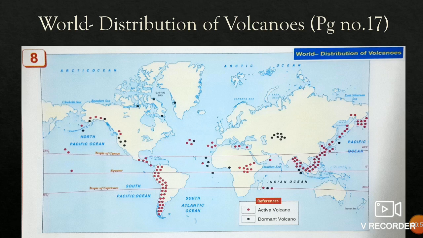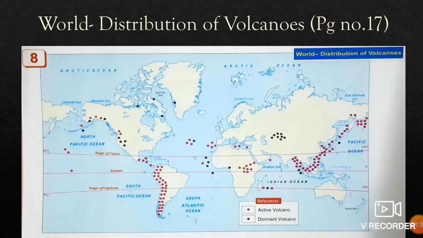Do you know what are active volcanoes? Active volcanoes are those volcanoes which have been erupted in the recent past. And dormant volcanoes are those volcanoes which have erupted in the historical period, but right now they are inactive. Okay, right now they have not been erupted, they are inactive for a very long period of time. That is your dormant volcano. So red dot is showing your active volcano, black dot is showing your dormant volcano. Red active, black dormant.